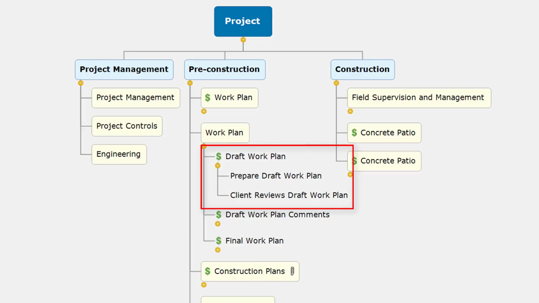Let's first look at the draft work plan. I have two activities: prepare draft work plan and then client reviews draft work plan.